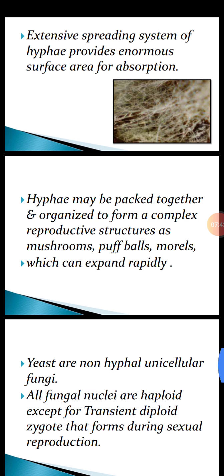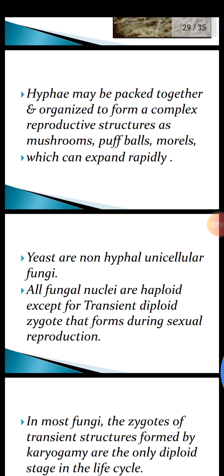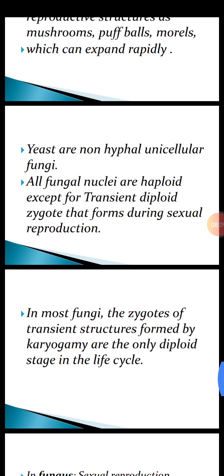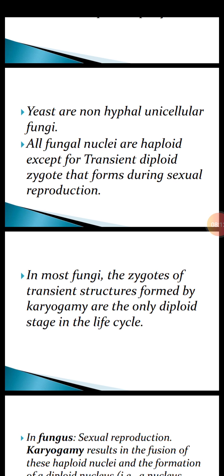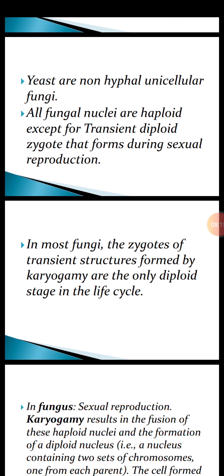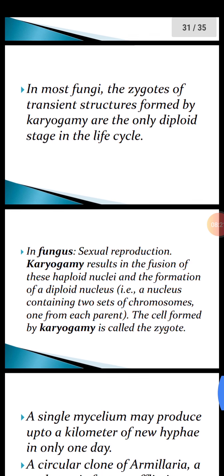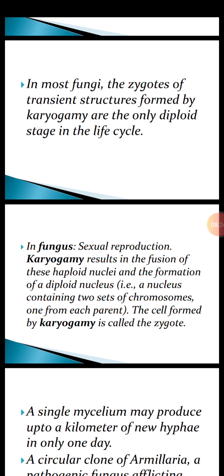Hyphae may be packed together or organized to form complex reproductive structures in fungi like mushrooms, puffballs, and morels, and they can expand rapidly. Yeast are non-hyphal unicellular fungi. All fungal nuclei are haploid except for the transient diploid zygote that forms during sexual reproduction. In most fungi, the zygotes are transient structures formed by karyogamy, fusion of nuclei, and are the only diploid stage in the life cycle. Now they are discussing it in detail.